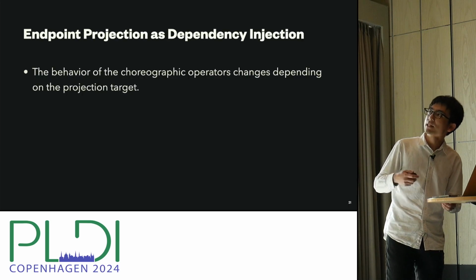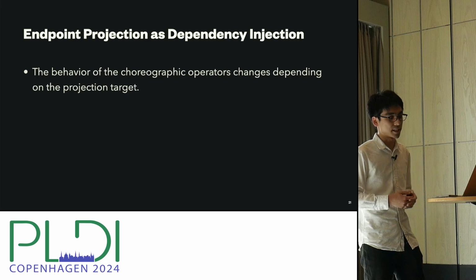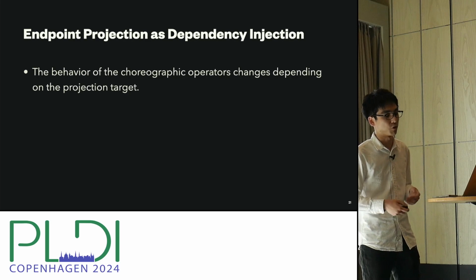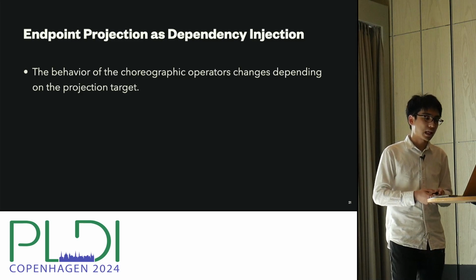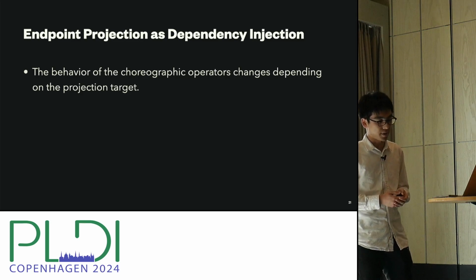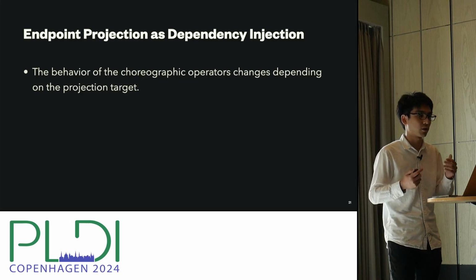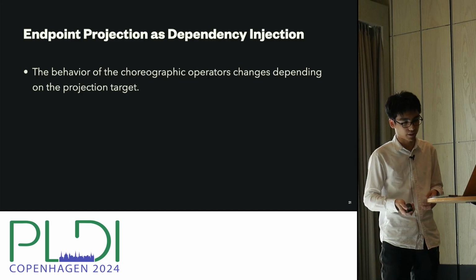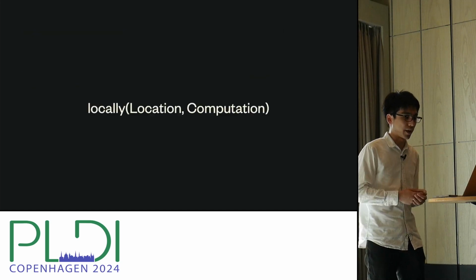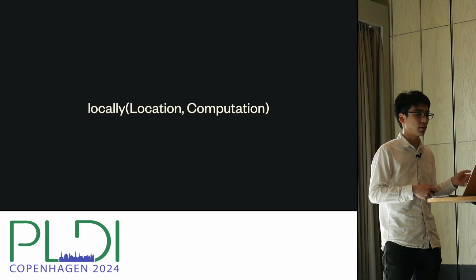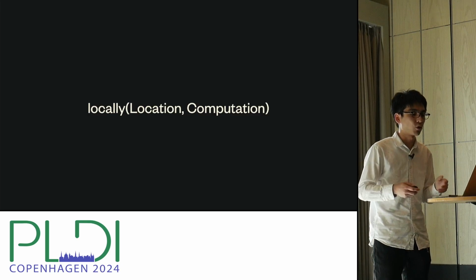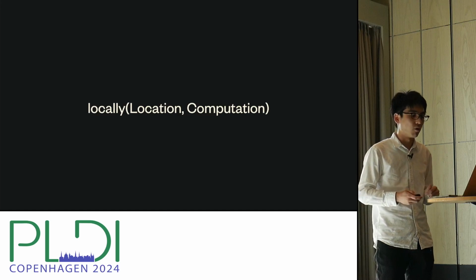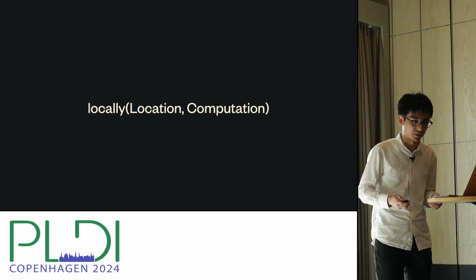OK, so let's shift our focus to how the library is implemented, and especially how ChoRus performs endpoint projection. The key observation of library level CP is that the behaviors of choreographic operators change depending on the location to which you're projecting. So take the locally operator, for example. It takes the location and computation. So what should this operator do? Well, it depends on the projection target.